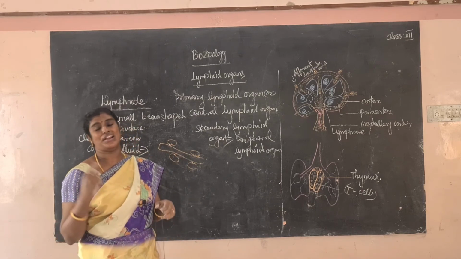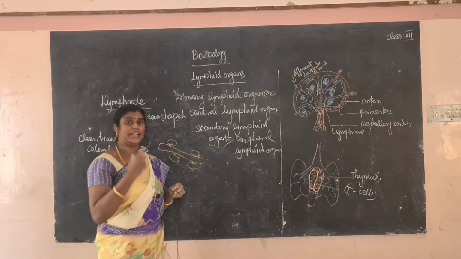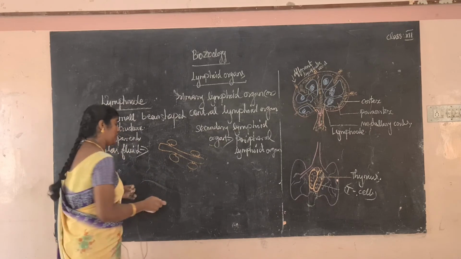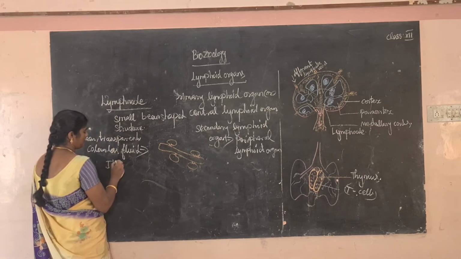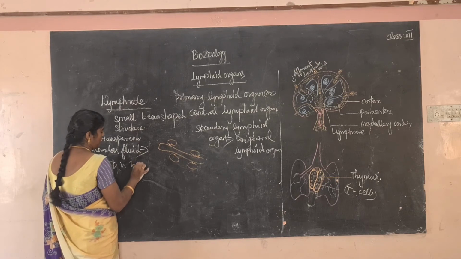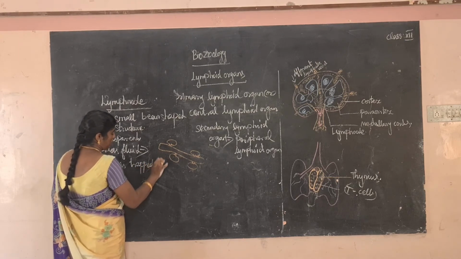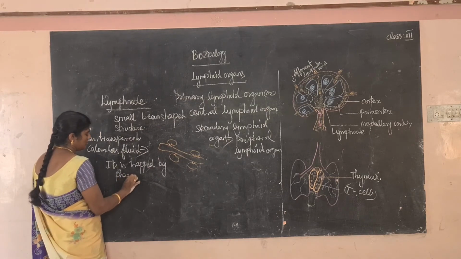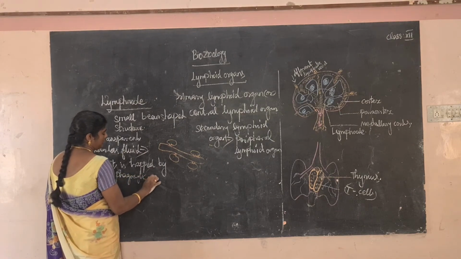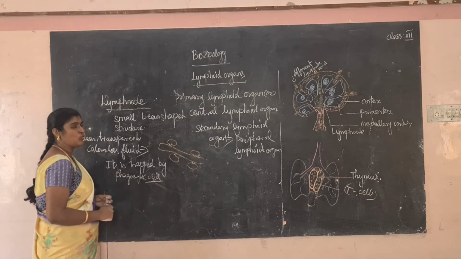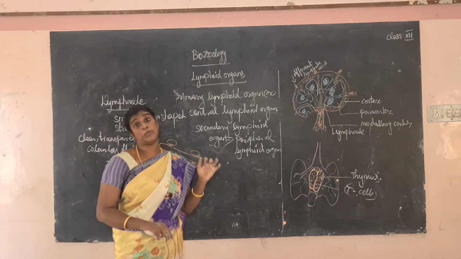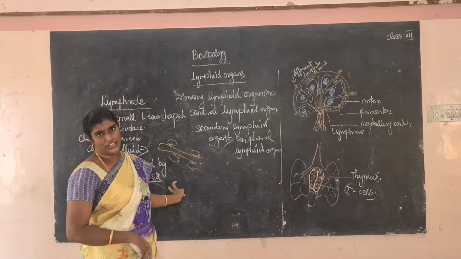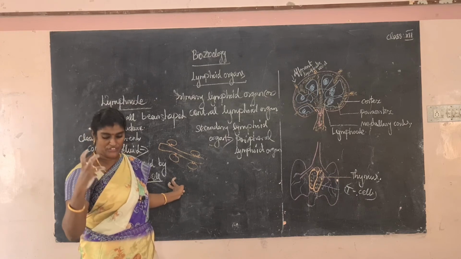What is the use of the lymph? The lymph will be trapped by phagocytic cells. In the phagocytic process, some monocytes and some lymphocytes are involved. Lymph cells are involved in the phagocytic process. They easily engulf the bacteria and fully absorb the bacteria.